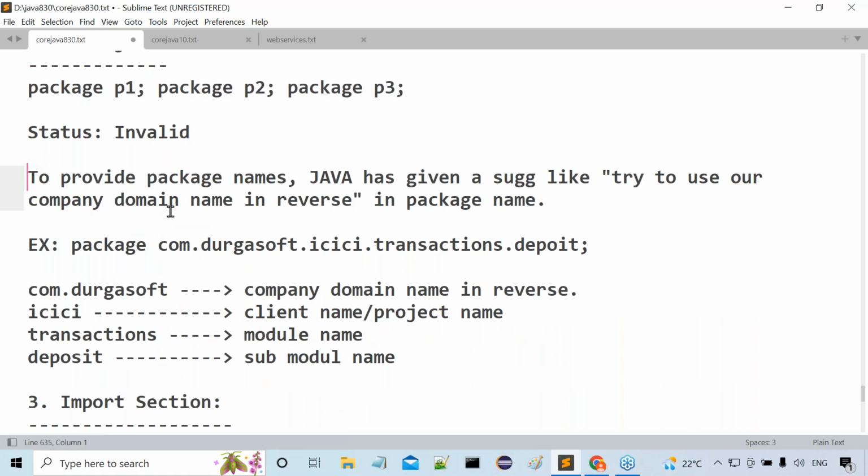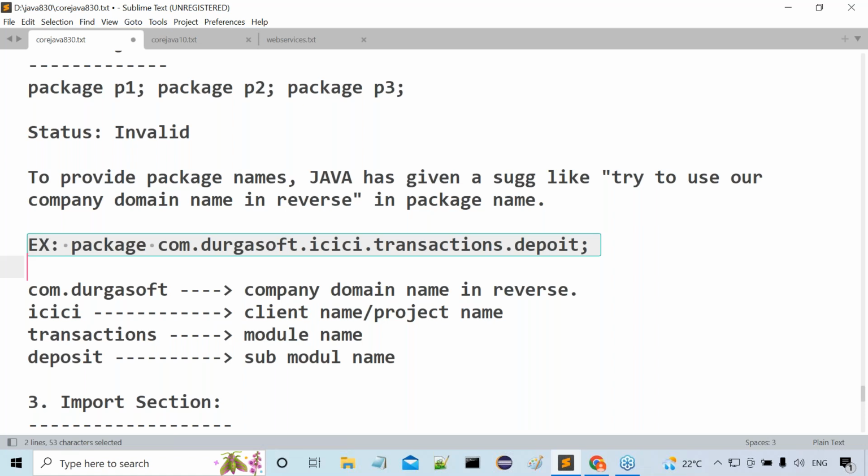Then one suggestion was provided by Java to prepare package names. To provide package names, Java has given a suggestion: try to use your company domain name in reverse in a package name. I've taken an example: package com.durgasoft.icsa.transactions.deposit. What is the meaning of this entire statement?